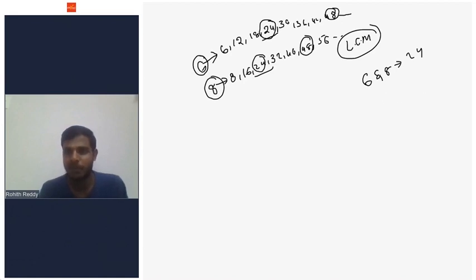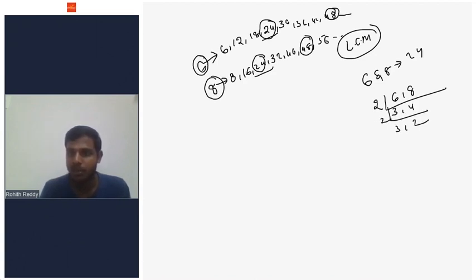What is the LCM of 6 and 8? Generally we use this method. 6 comma 8, we divide by 2: 2 threes are 6, 2 fours are 8. Next, 2 threes are 6, 2 twos are 4. We continue until every number is prime, and we multiply: 2 into 2 is 4, 4 threes are 12, 12 twos are 24. This is one method, but there is one more method which is very important, and we're going to use this many times.